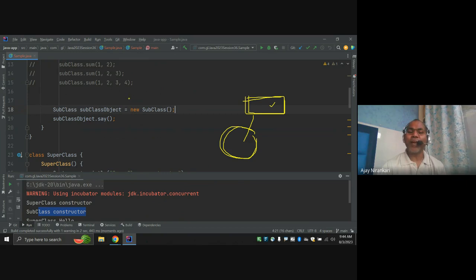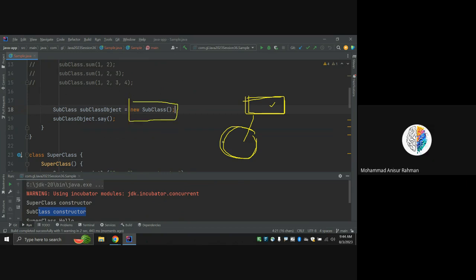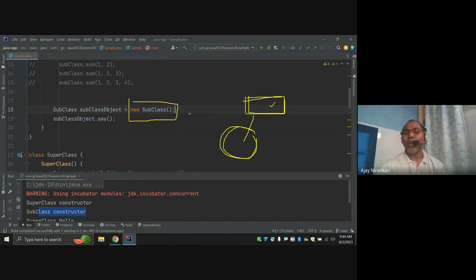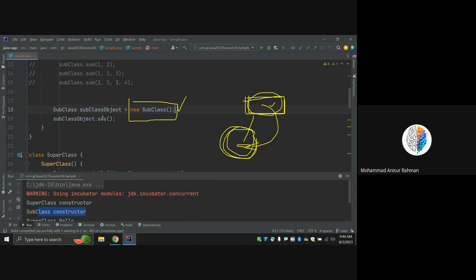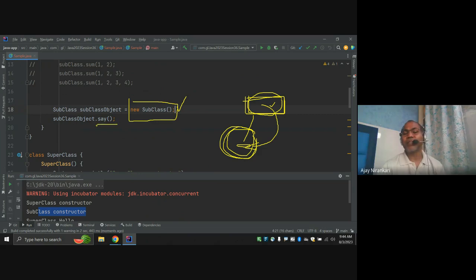Similarly, here I am going to create one object of our child class. So the compiler says, before I create a child class object, first I have to create your parent. The superclass object is created first, and after that the child class is created, because your child might be inheriting some feature from you. Here I am inheriting a feature like say. If this object is not created, then how can the child class inherit the property say?